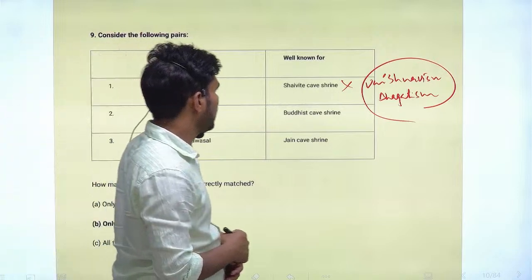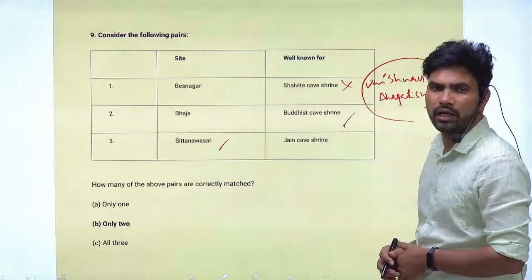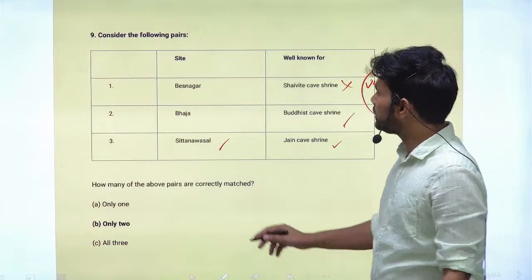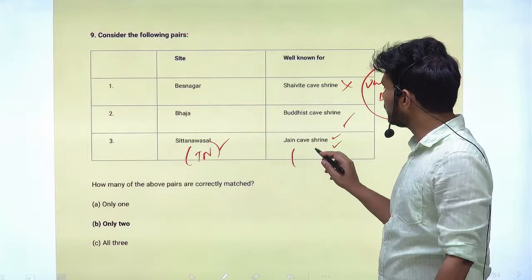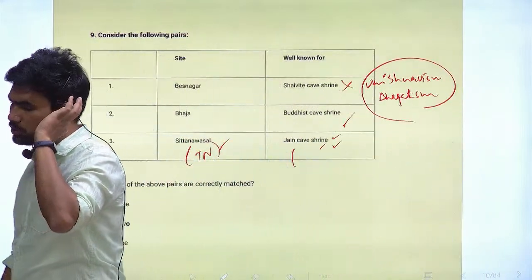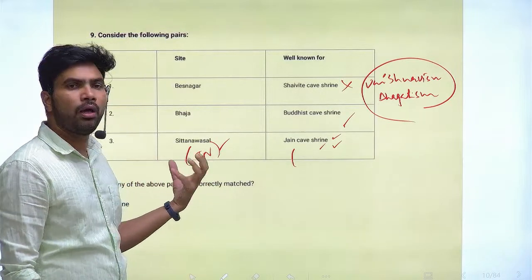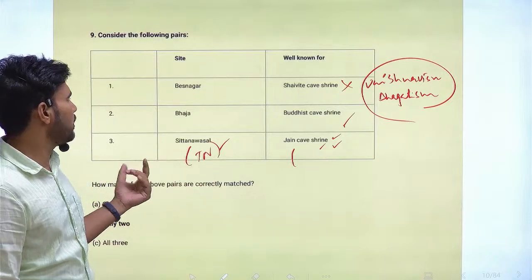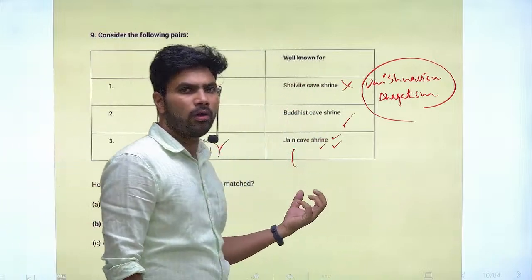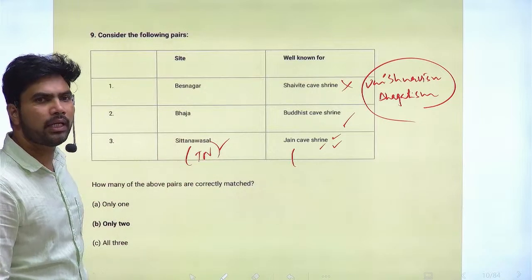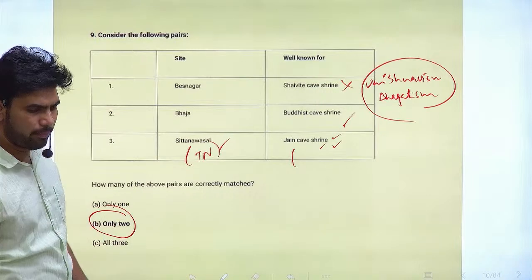Right. Next is Bagh. It is a Buddhist cave shrine. It is a correct statement. Sitanavasal. It is a Jain cave shrine. Yes, this is also a correct statement. Sitanavasal is in Tamil Nadu. You will see beautiful paintings in the Sitanavasal cave. When you study paintings in art and culture, you will also study the beautiful mural paintings in the Sitanavasal cave. Apart from Ajanta and Ellora, which also hold a lot of valuable paintings, you will also see paintings at Sitanavasal cave. So only two are correctly paired.